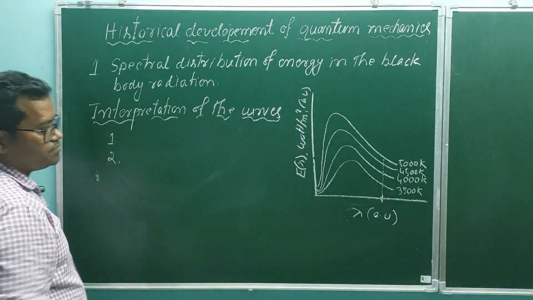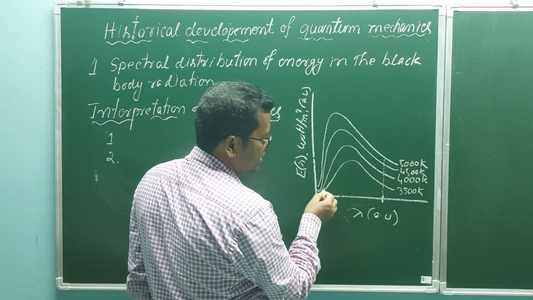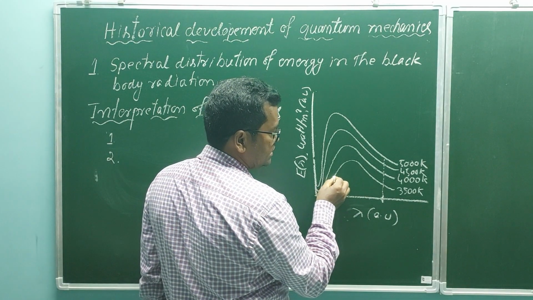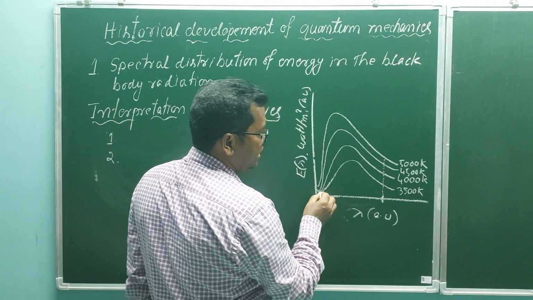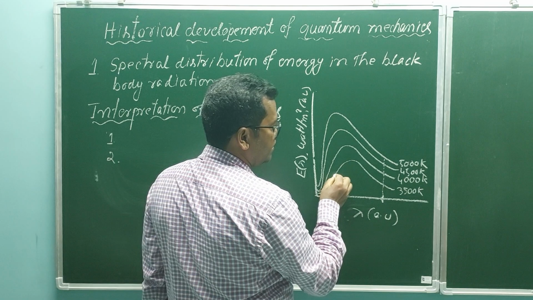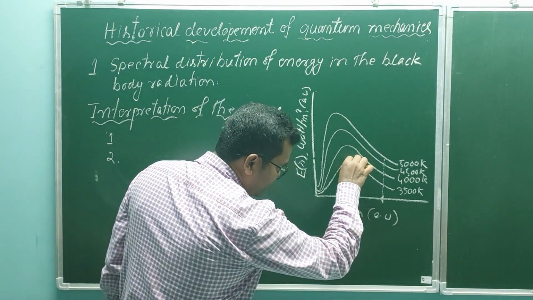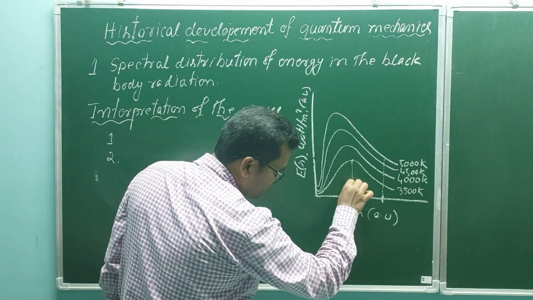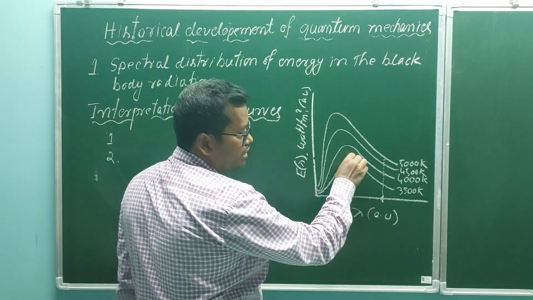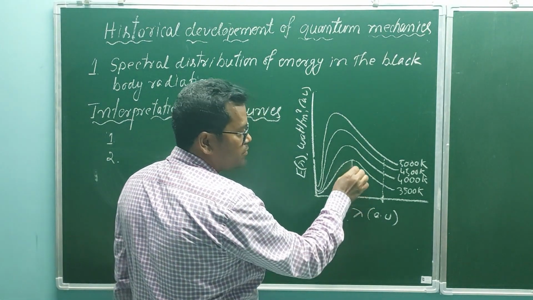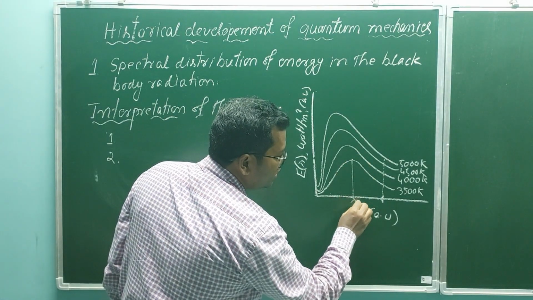Second interpretation, see, as the lambda increases, energy also increases. I repeat, as the lambda increases, energy also increases and reaches a maximum, and the wavelength corresponding to the maximum peak of the curve is called lambda max.